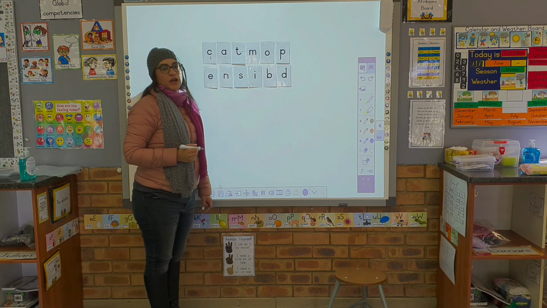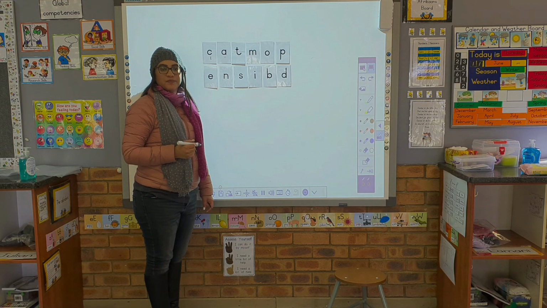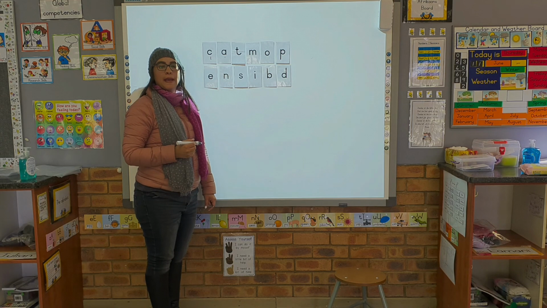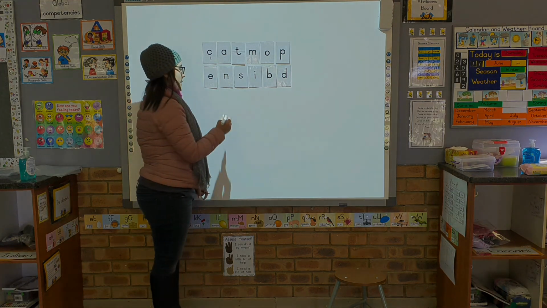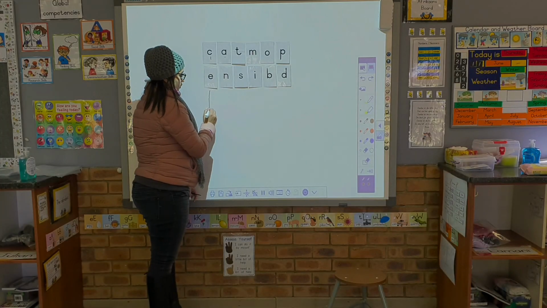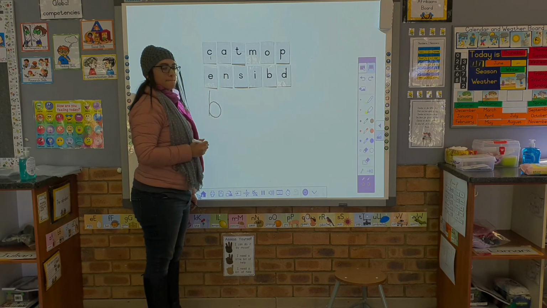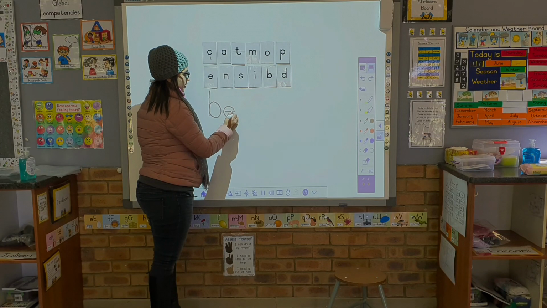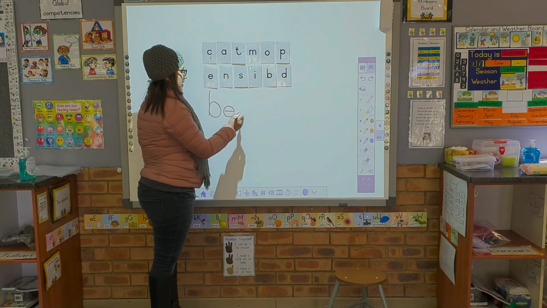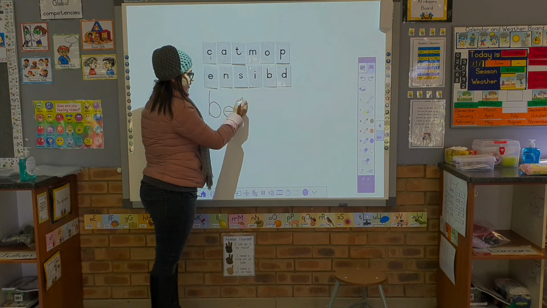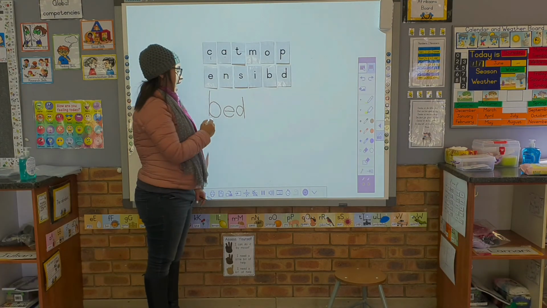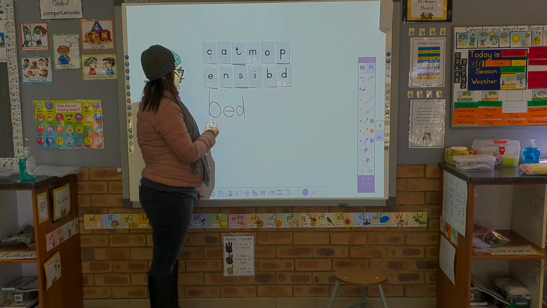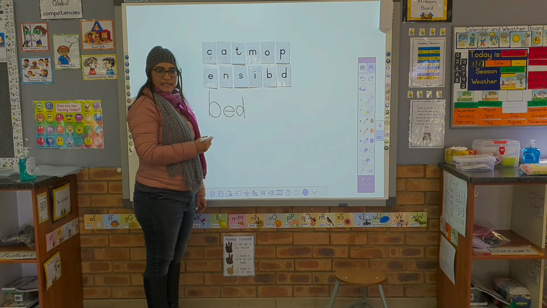The first word I want you to write for me is bed. What do you hear when I say the word bed? Good job. The first letter is B. The second sound, E. And the third sound, D. I slept in a warm bed.